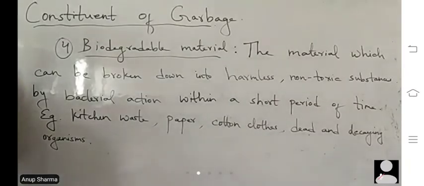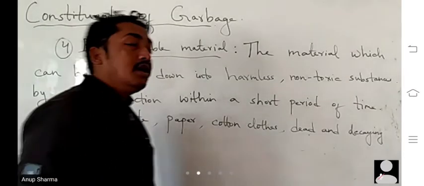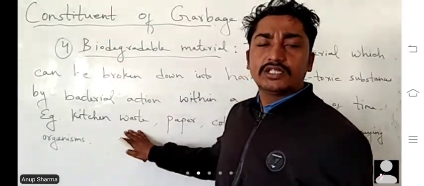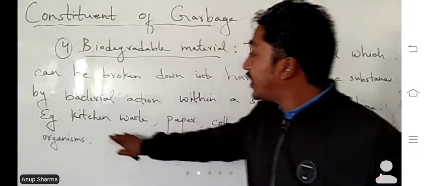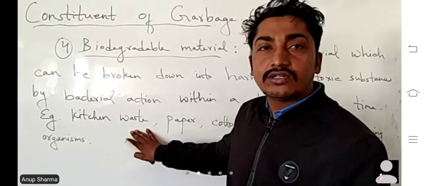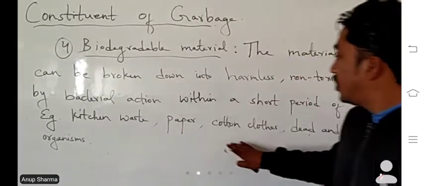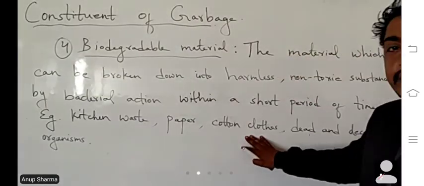That means these are biodegradable. That means they will decompose. As for example, kitchen waste. Kitchen waste means especially vegetable waste. They can be decomposed by the action of bacteria. Paper, that also can be decomposed. Cotton clothes, they also can decompose.